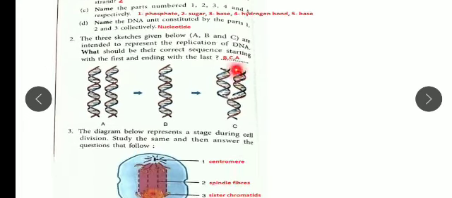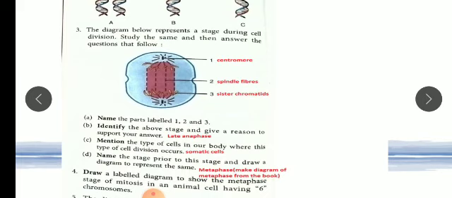Now third one is, you know children, I have said many times before in all my videos that diagrams are very important. They are asking for labeling, and sometimes, as you can see in the fourth question, they are asking you to draw the labeled diagram. If you remember the diagram, you can write in your own sentences, in your own words, about them. Now the third one: the diagram below represents a stage during cell division.